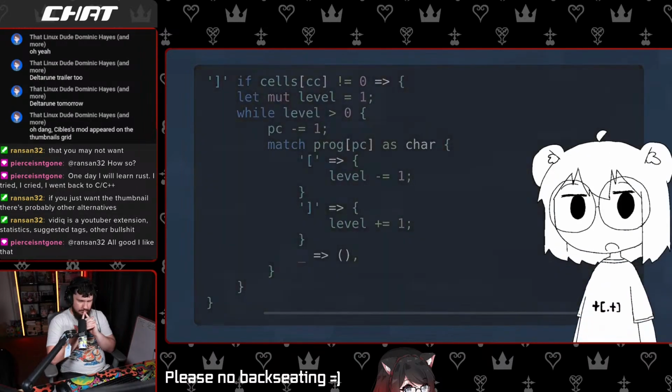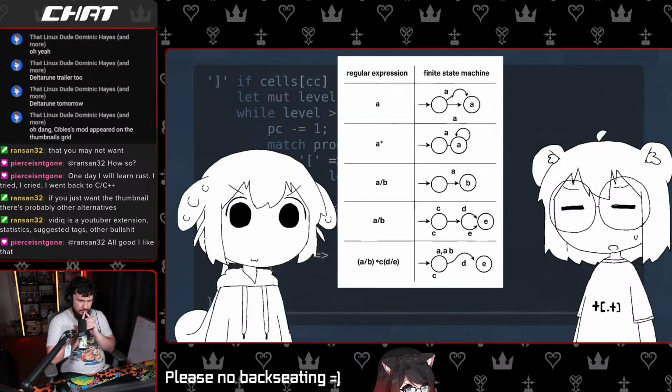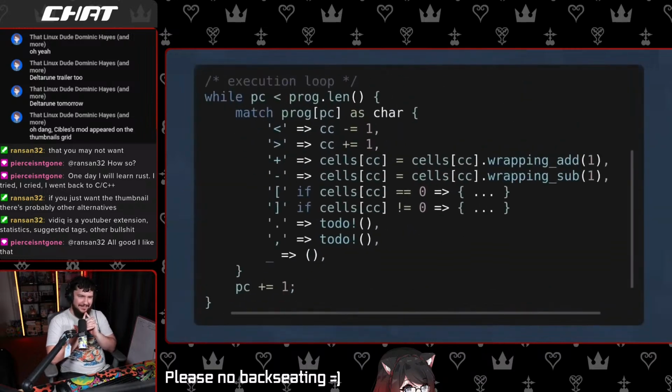By the way, this whole scope pairing thing is impossible to implement with a regular expression because regular expressions are not Turing complete. Regex is the root of all evil, something something. The last two operations are not as complicated.